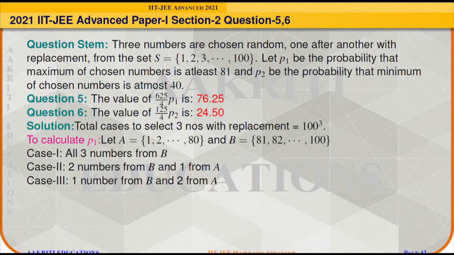Now we will solve first for the probability P1. Since the condition is given that the maximum of the chosen numbers is at least 81, let set A contain the natural numbers from 1 to 80 and set B contain the natural numbers from 81 to 100.